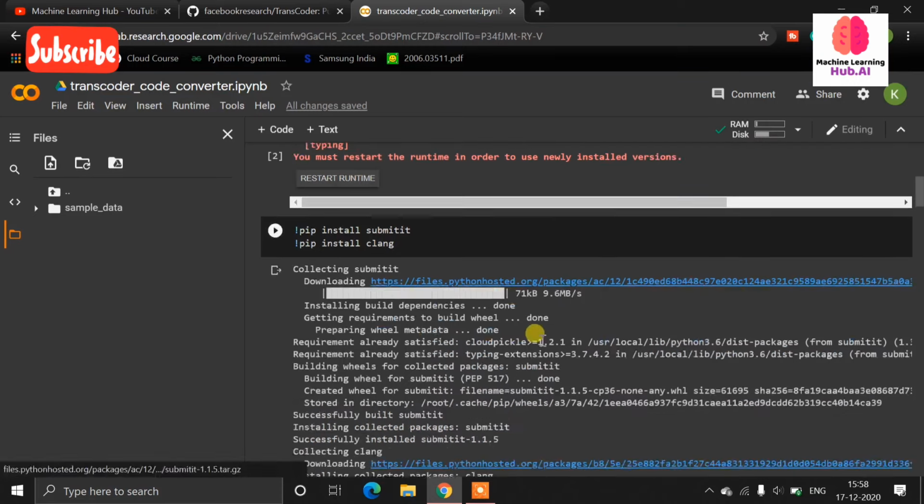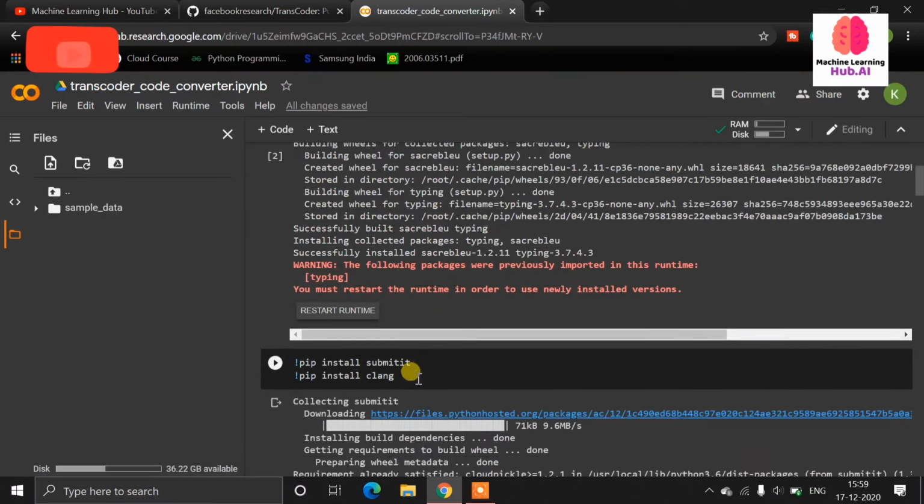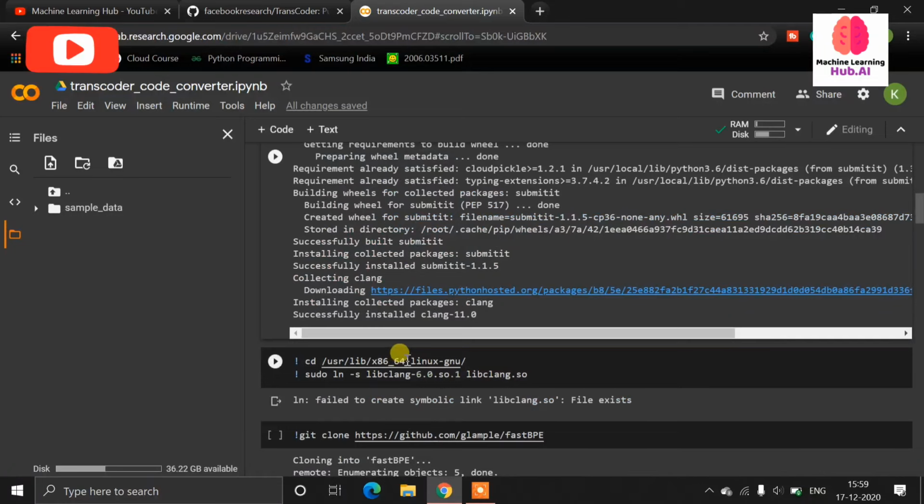It is working fine. Now this Transcoder is based on the Clang library, a C language library, in the backend.